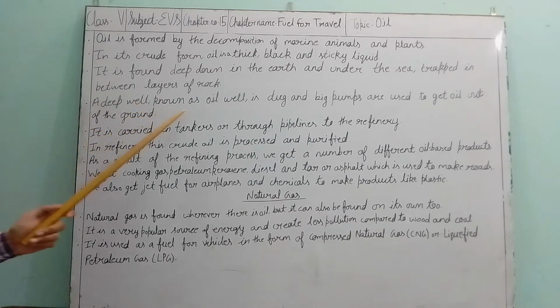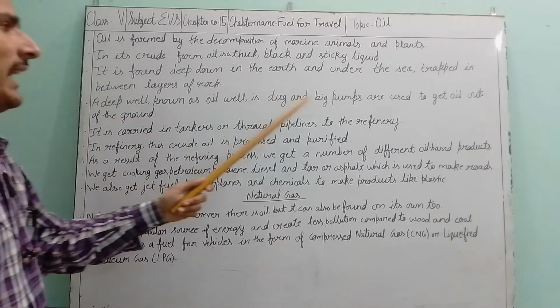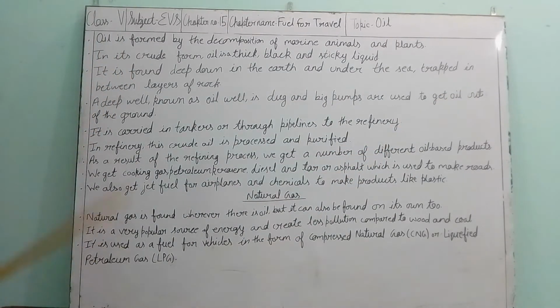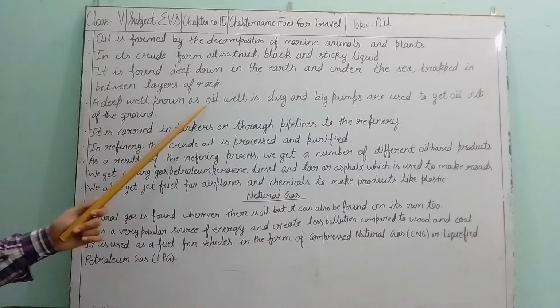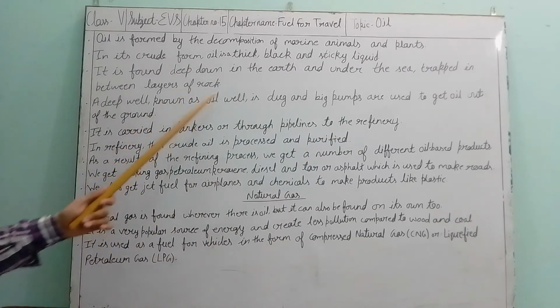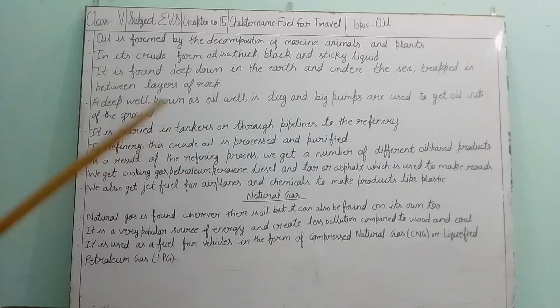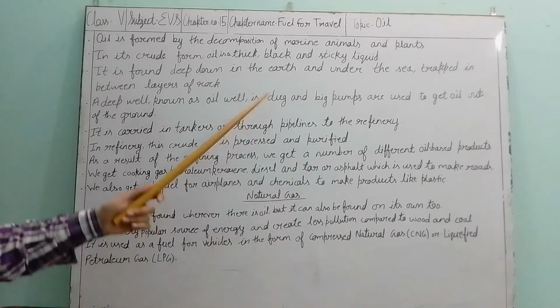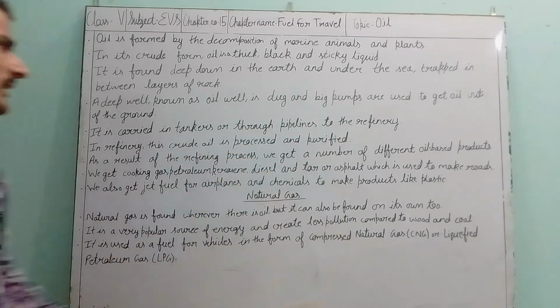A deep well known as an oil well is dug and big pumps are used to get oil out of the ground. Where we get the oil, that is the oil well. It is inside the earth or inside the sea. With the help of these big pumps, we take this oil outside of the ground.